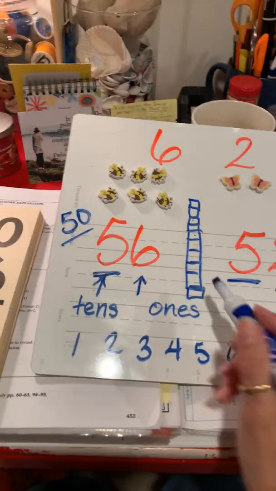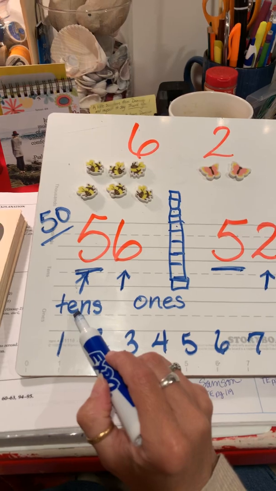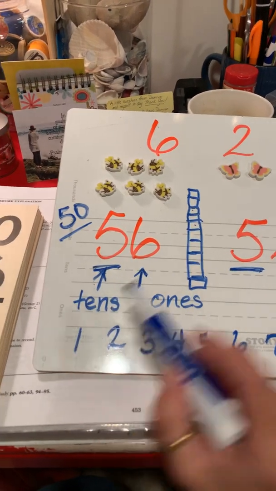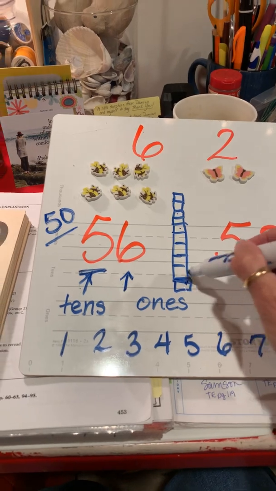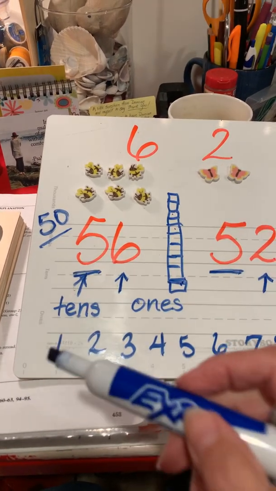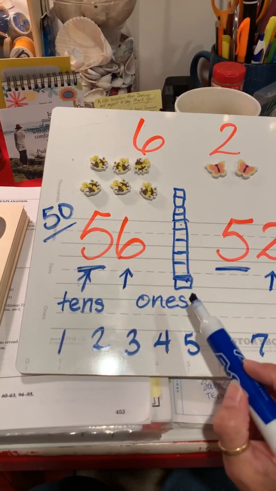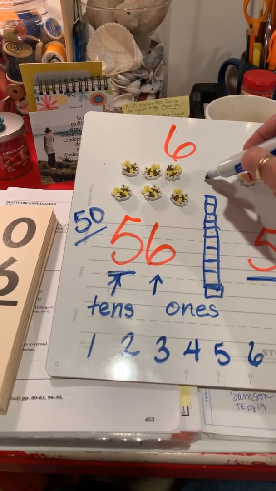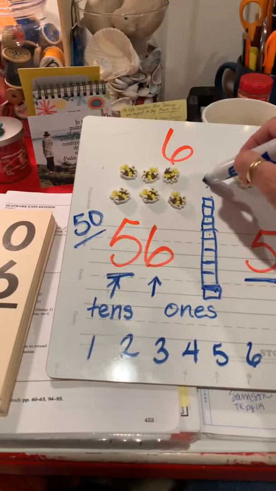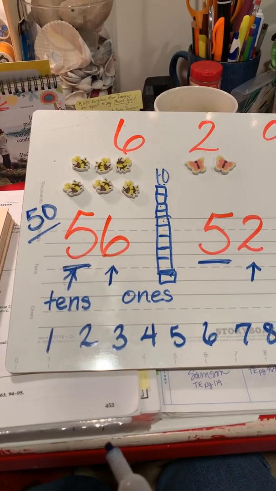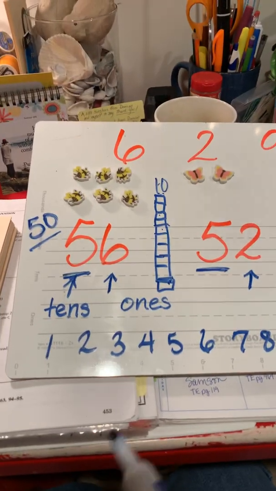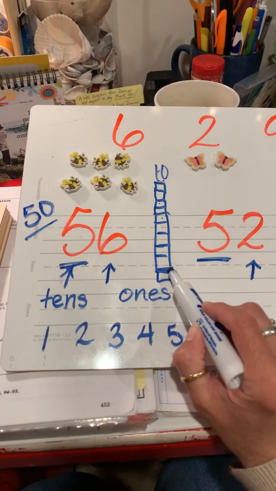Okay, so how many groups of 10 would I have to make 56? I would need 5 of these, because 5, 10, 15, 20, counting by 5s. But here we would be counting by 10. So 10, 20, 30, 40, 50. We need 5 of these.